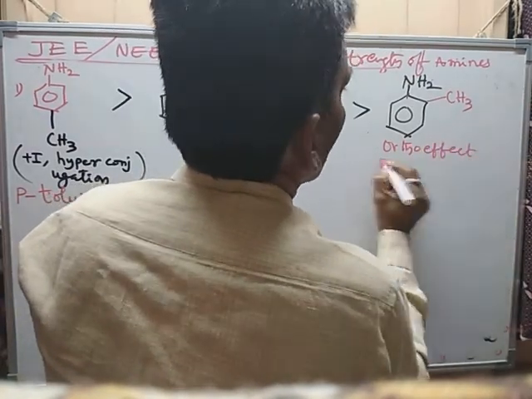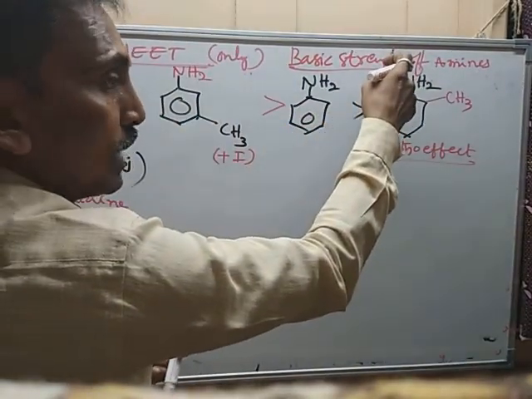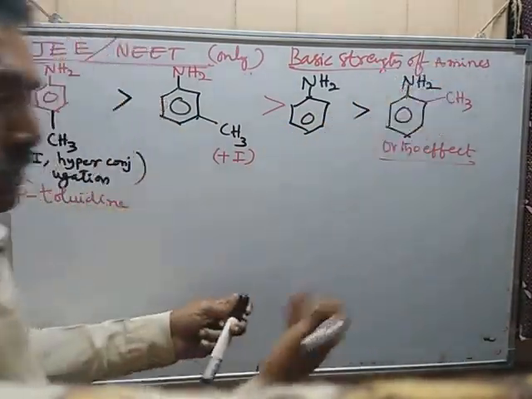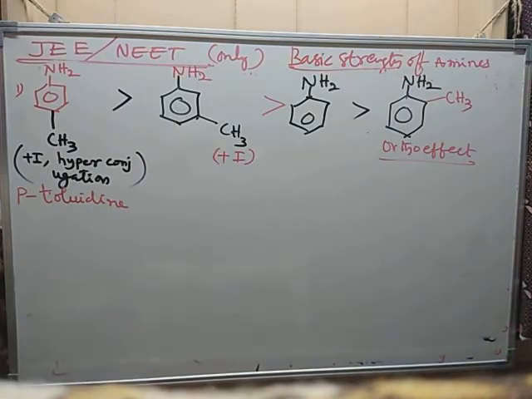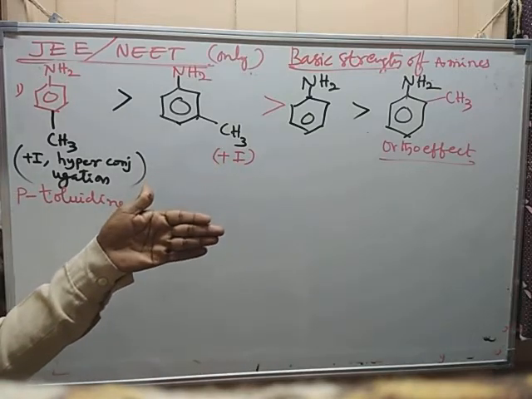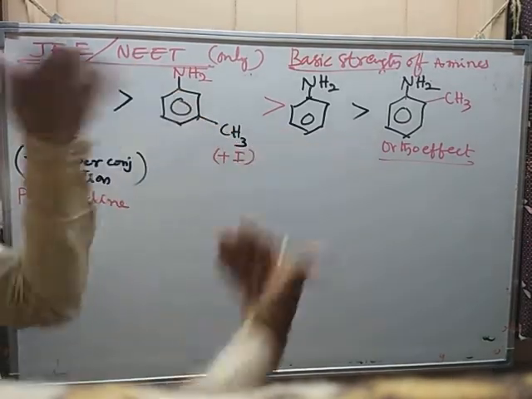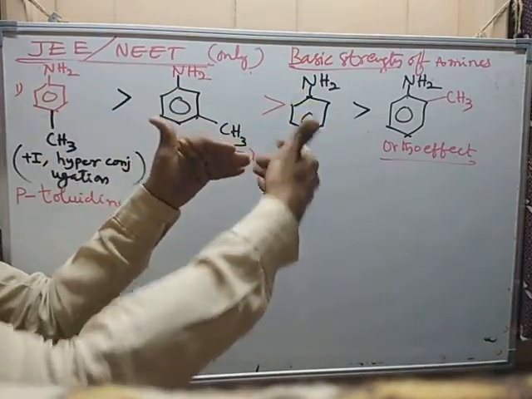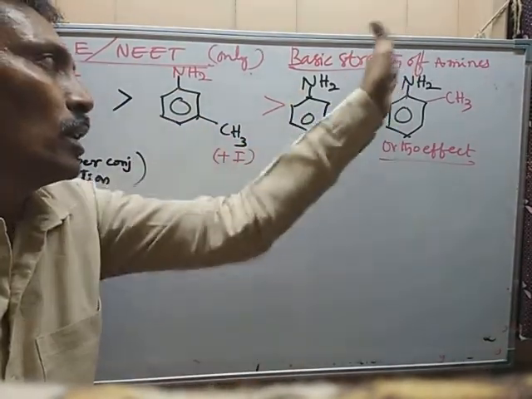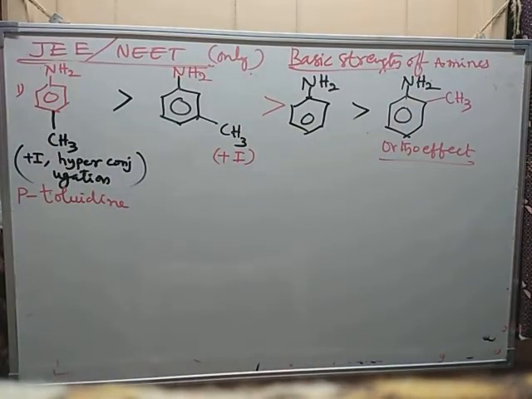Due to ortho effect, the planarity of anilinium ion NH3 plus after accepting proton is away from the benzene ring. Benzene ring is like this, and anilinium ion is like this. See here. Then delocalization of positive charge is difficult, and this effect is called ortho effect.